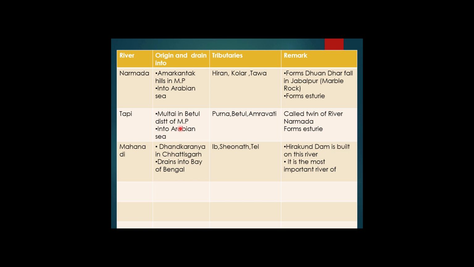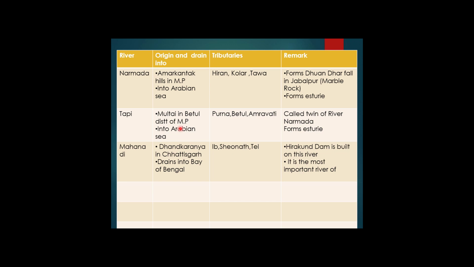And the main tributaries of the river Tapi are Purna, Betul, Amravati. The main tributaries of river Narmada are Hiran, Kolar, Tava. And river Tapi is called the twin river of Narmada, and it is also forming estuary similar to the river Narmada.